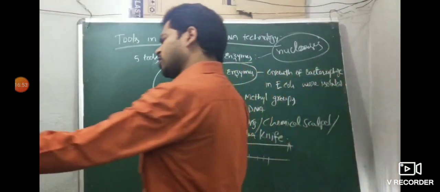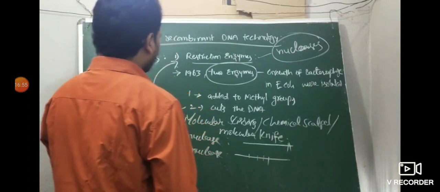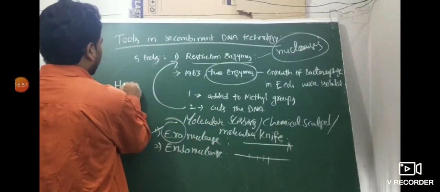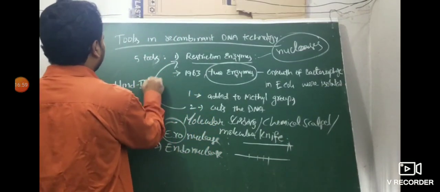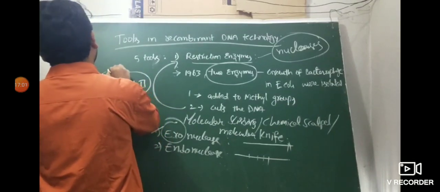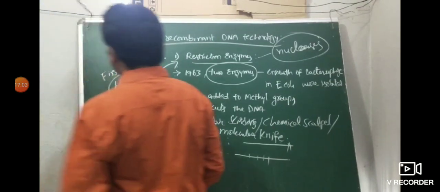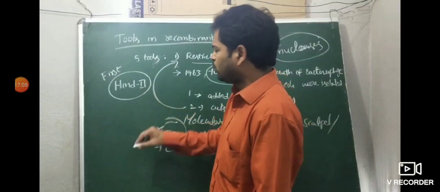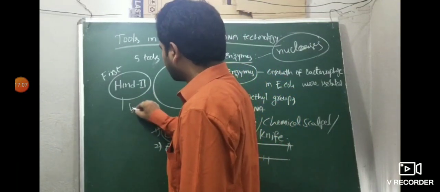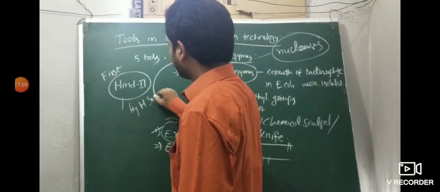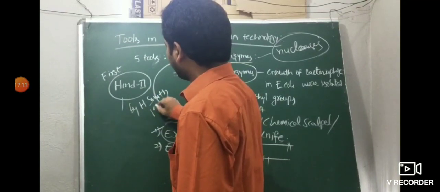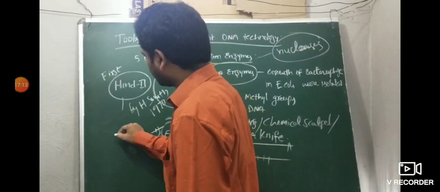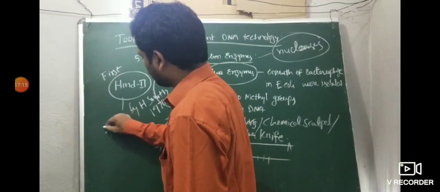Then the first restriction endonuclease enzyme. Very, very important. The first restriction endonuclease enzyme is Hind II. It was given by H. Smith in 1970 from the organism Haemophilus influenzae.